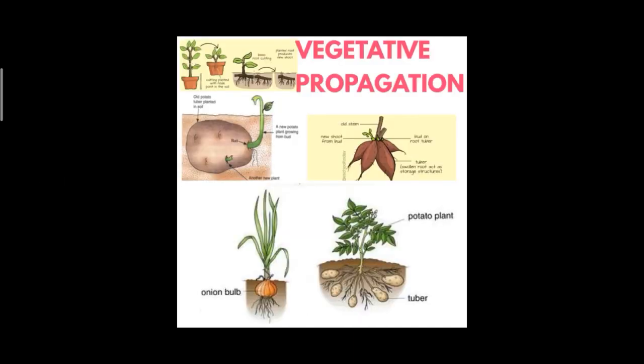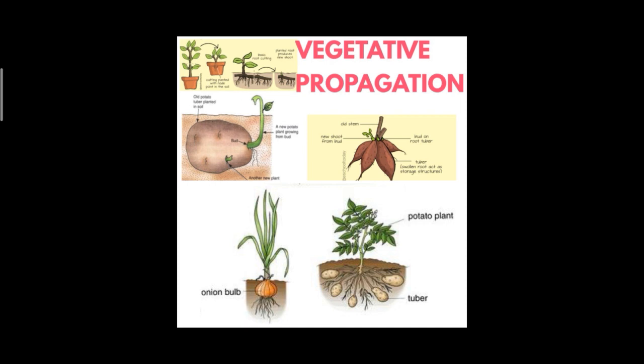Now can we discuss the advantages and disadvantages of vegetative propagation? Let's first discuss the advantages. So children, please take a notebook and a pen and note down all the points. The first point is that it takes less time to grow and bears flowers and fruits earlier than those produced from seeds. The growth will be faster comparatively. I hope you understood the first point.